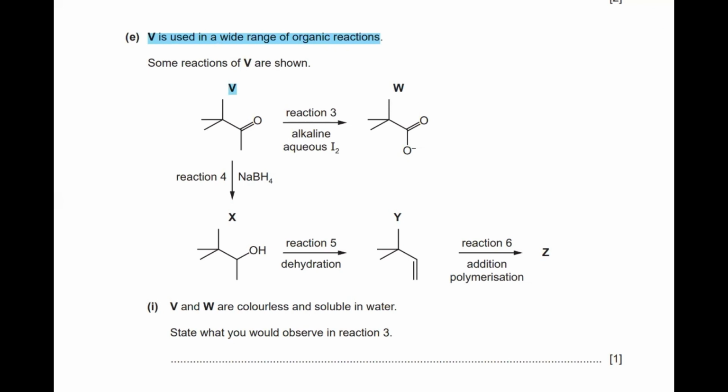So V reacts with alkaline aqueous iodine. So that is an indication.